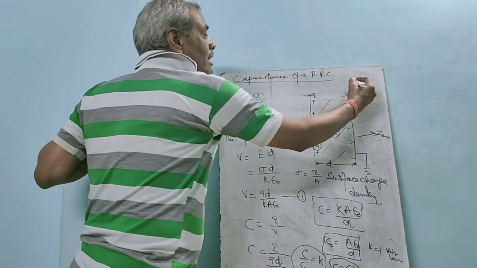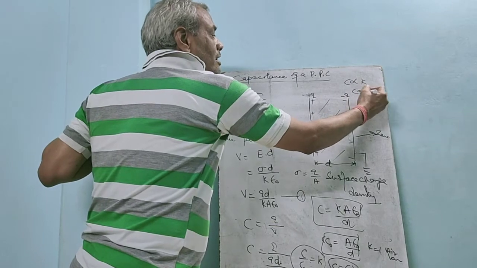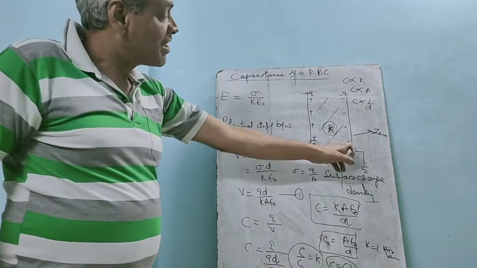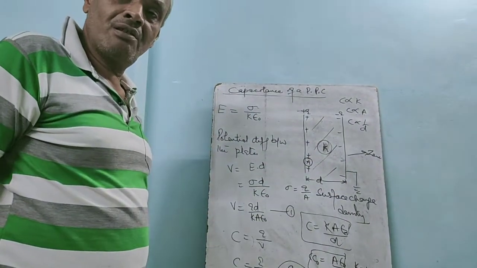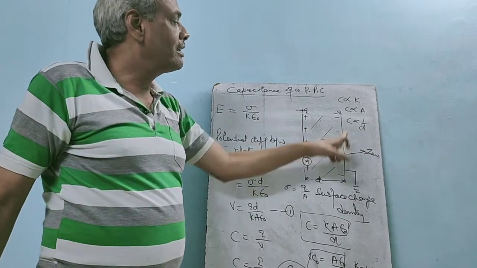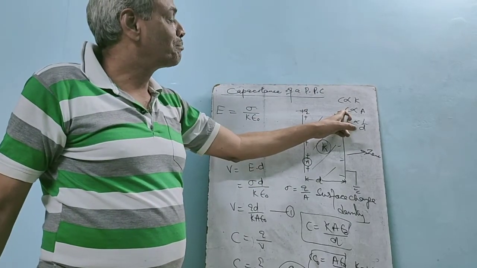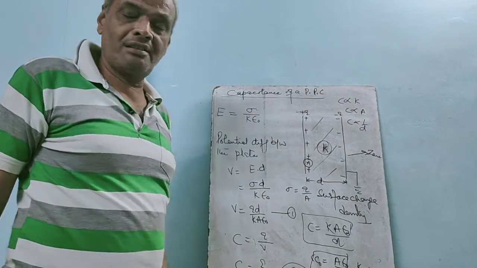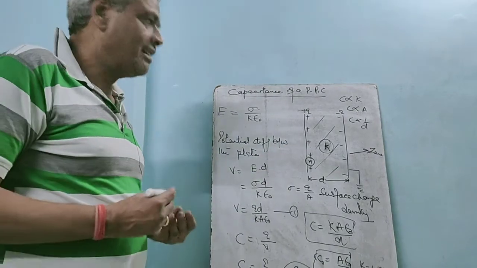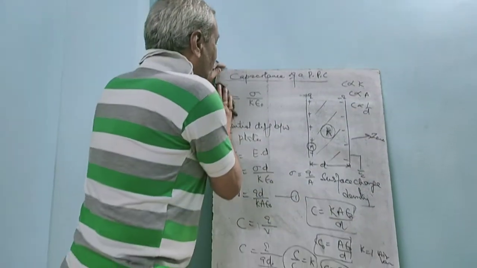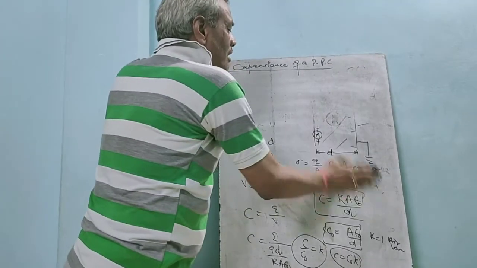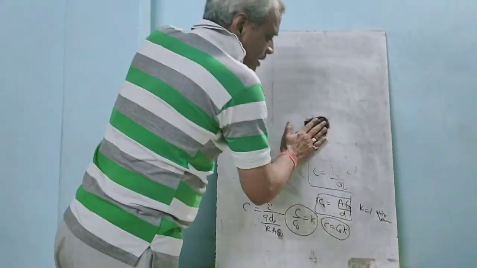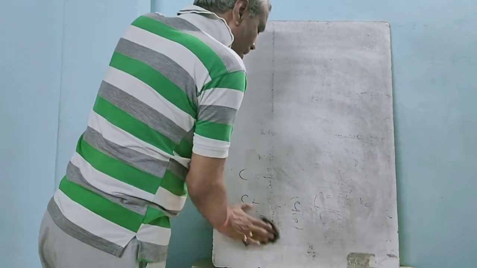So C is directly proportional to K, C is directly proportional to A, C is inversely proportional to D. If we keep the second plate closer to the first plate, then D decreases and capacitance increases. If we increase the area, then capacitance increases. If we increase the dielectric constant, then also C increases. This is the formula for the capacitance of a parallel plate capacitor.